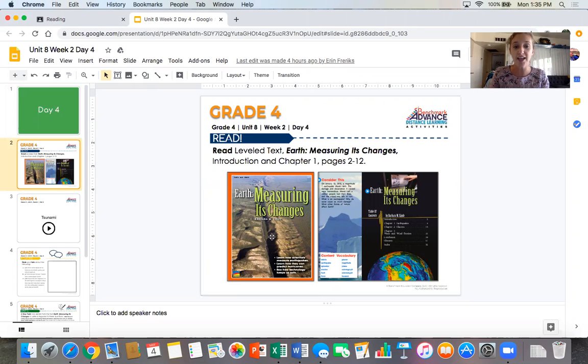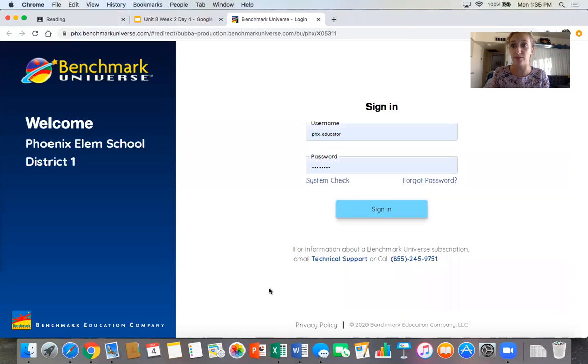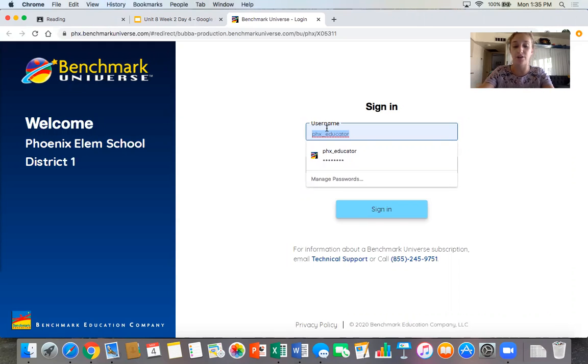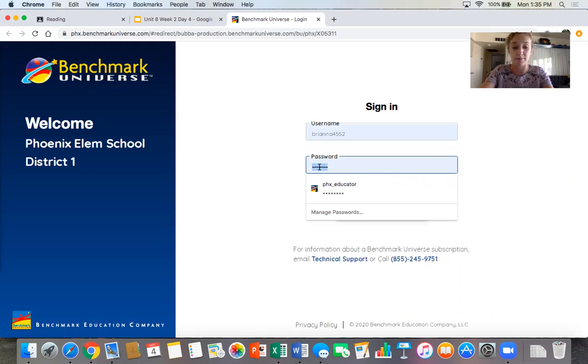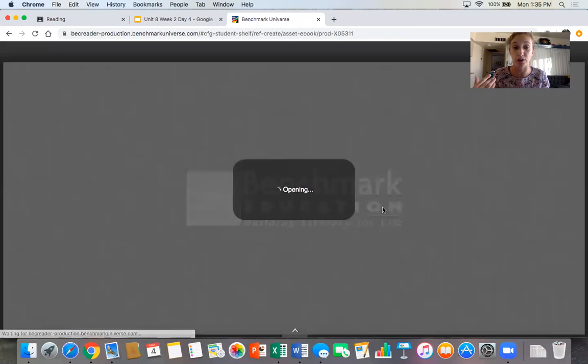If I click on this picture here and I see my link and click on it, it's going to take me to that benchmark website that we've used a few times, and I'm going to need a login, just like I log in with every other username and password I have. So if I log in as this student, I'll need my regular 4 digits that I always have, and then my password that I use for everything as well. Once I'm here and I'm logged in, it should take me right to the book that we're going to read.